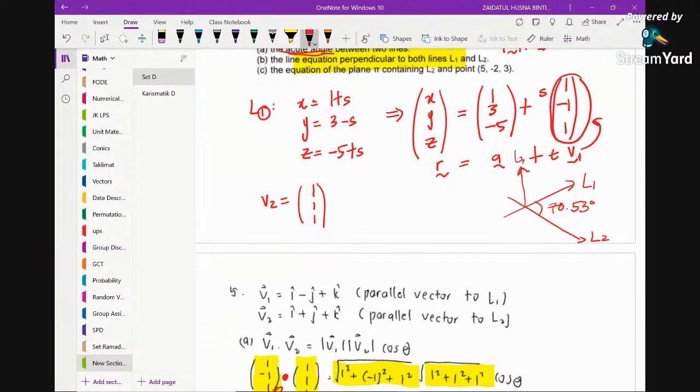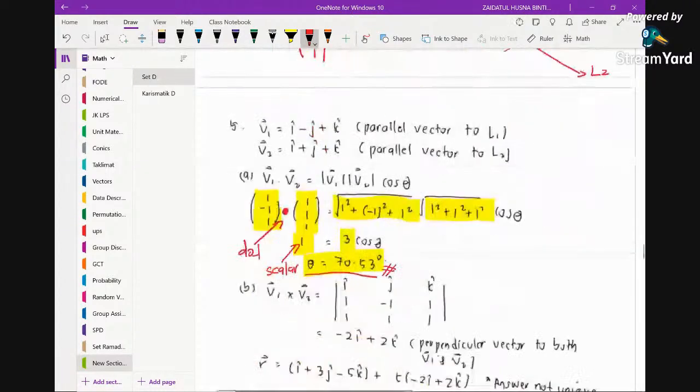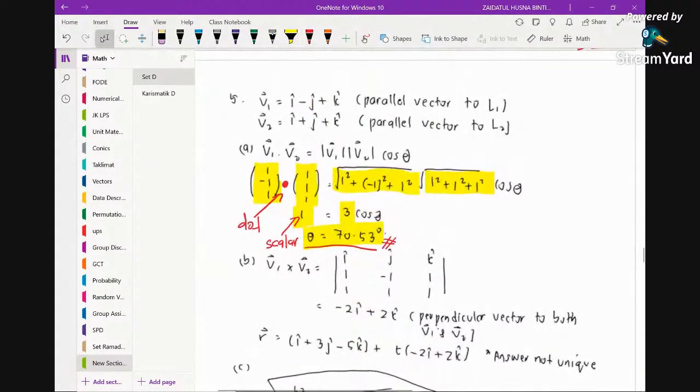So what do we do? The idea is we are going to perform the cross product between the two V's, the two direction vectors of L1 and L2, and you will get the direction vector of the third line. So let's have a look here. By performing the cross product of the direction vectors, this is the direction vector V1, direction vector of L2, and performing the cross product will give us a new vector. So this is a vector perpendicular to both V1 and V2.